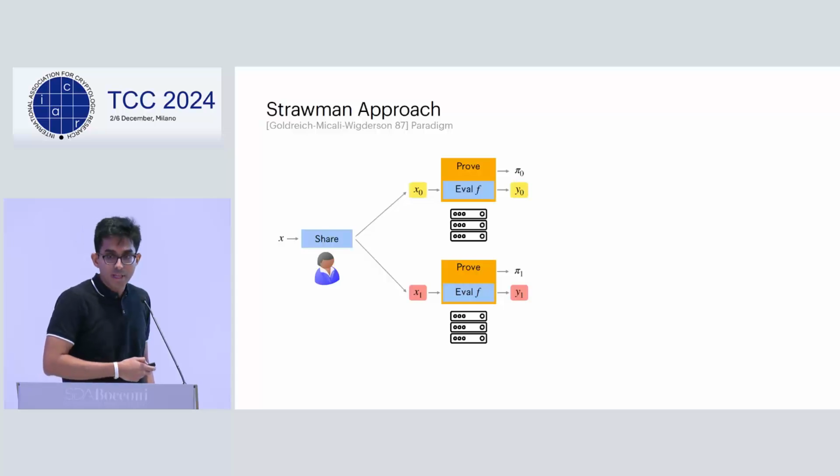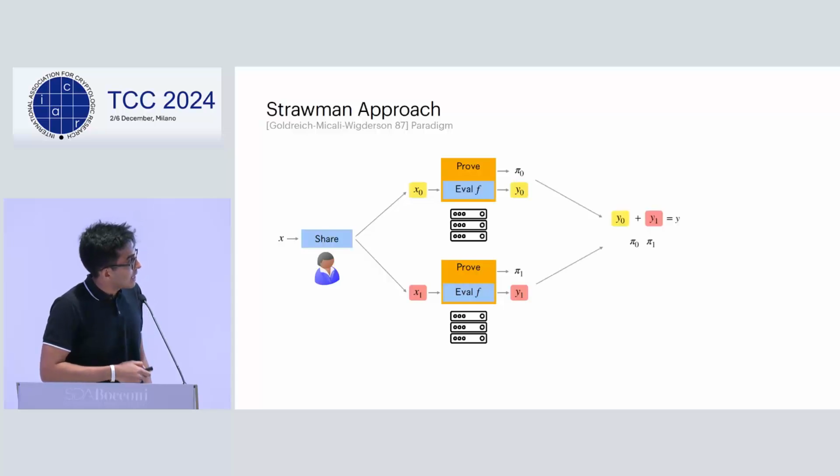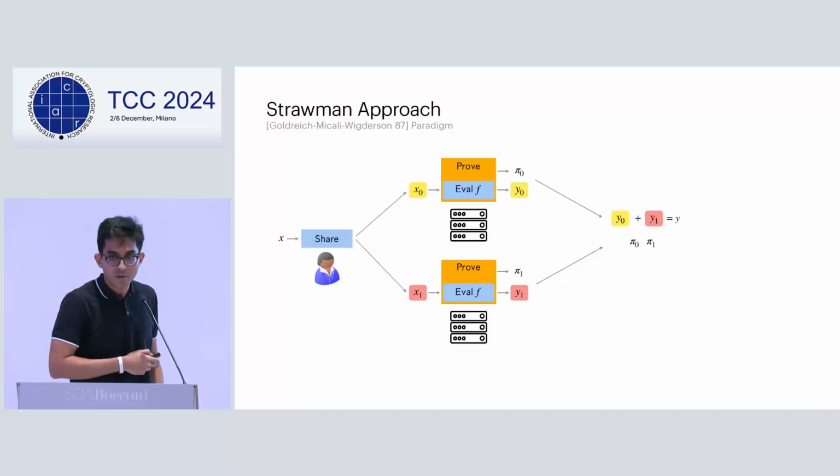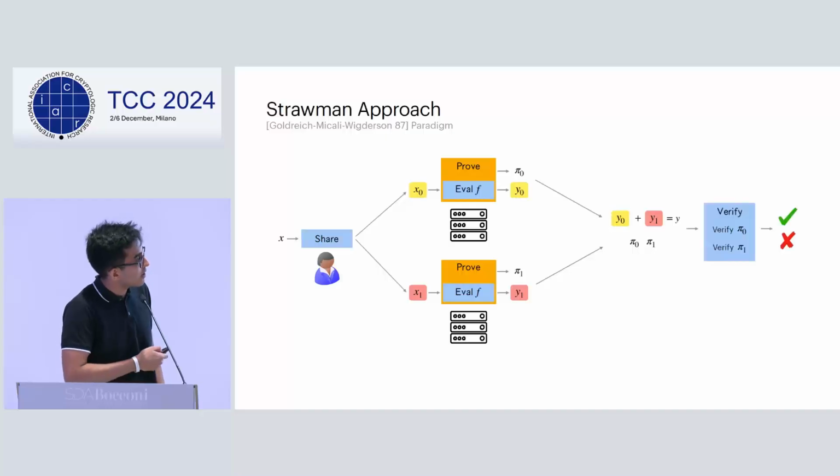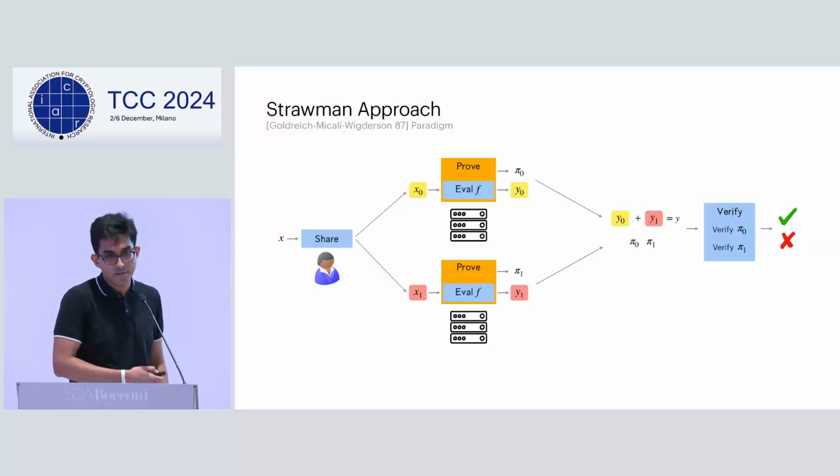And then they prove that they actually computed this HSS evaluation honestly. They then send the proofs, the SNARGs, as well as the shares of the output, which can be reconstructed. And now to verify, we verify that each server actually followed its evaluation algorithm, and we accept or reject depending on whether both proofs verified or not.